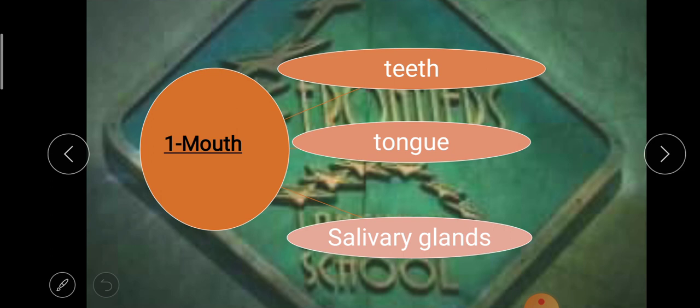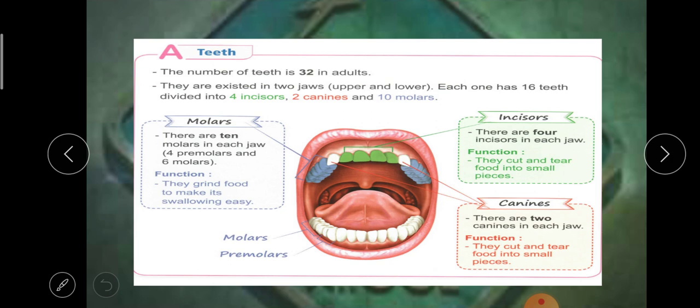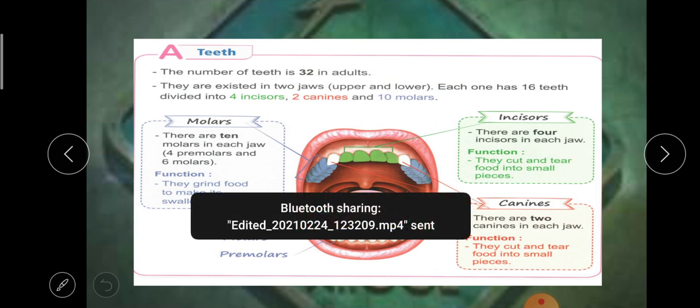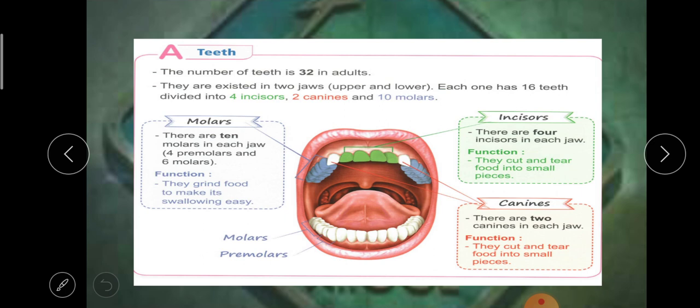The first organ in the digestive system is the mouth. Your mouth consists of what? It consists of teeth, tongue, and salivary glands. Let's identify the teeth first. You have different types of teeth. In adults, like your mom and your dad, you are not adults. In adults, the number of teeth is 32.